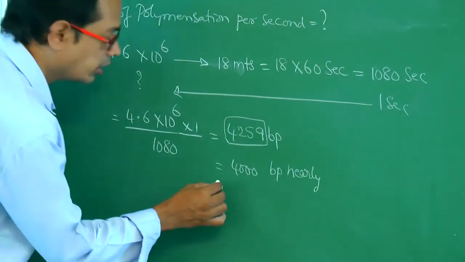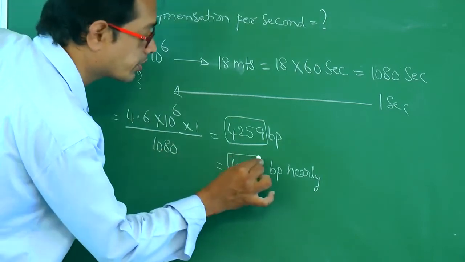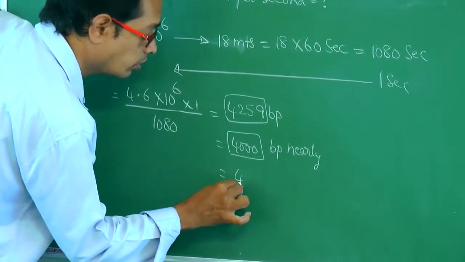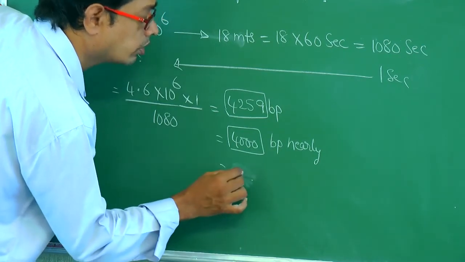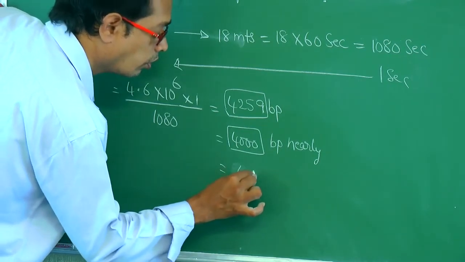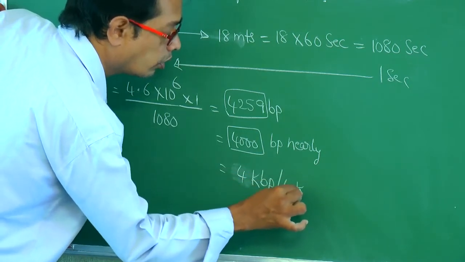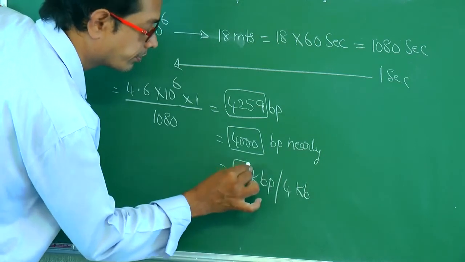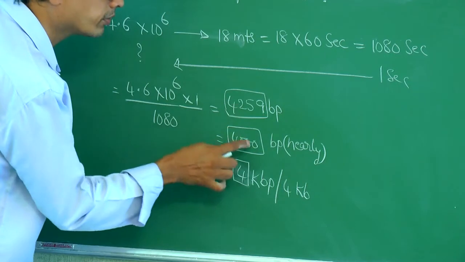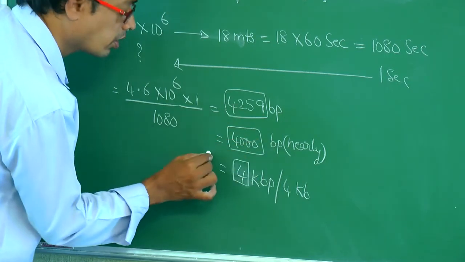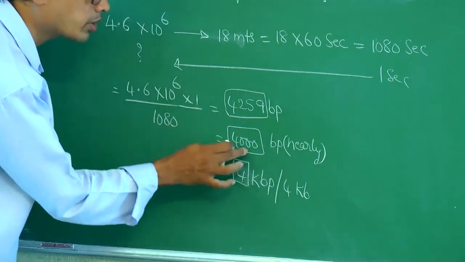Nowadays scientists calculate in the form of kilo base pairs. So that is equal to 4 kilo base pairs or 4 kb. Nearly 4000 base pairs or 4 kilo base pairs. Kilo means 1000.